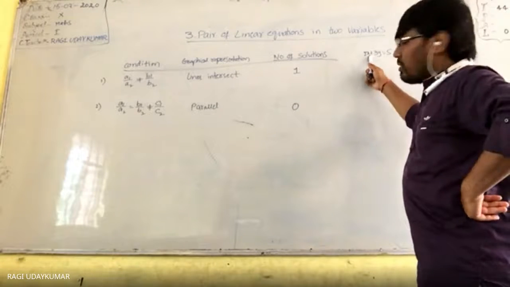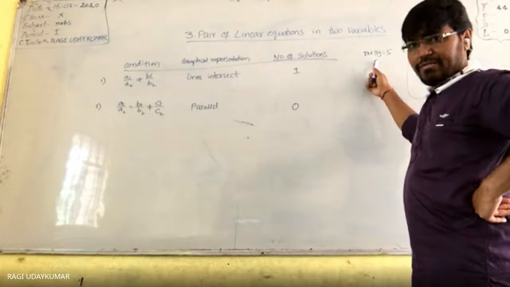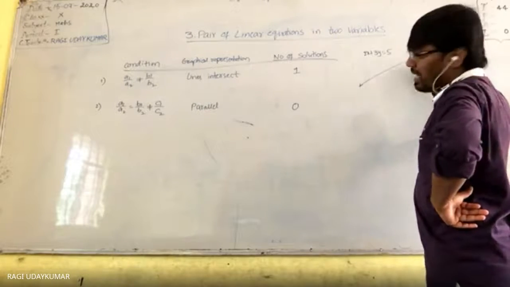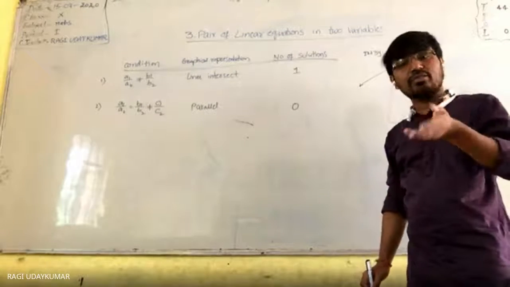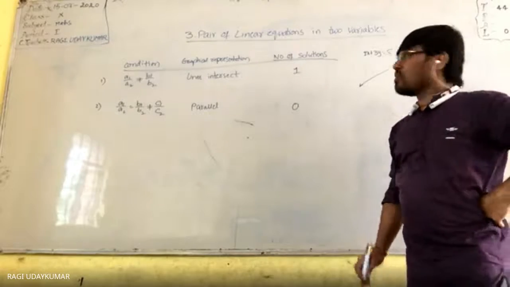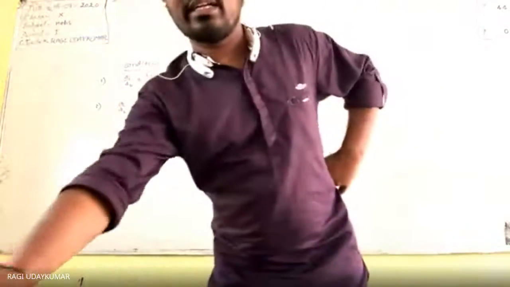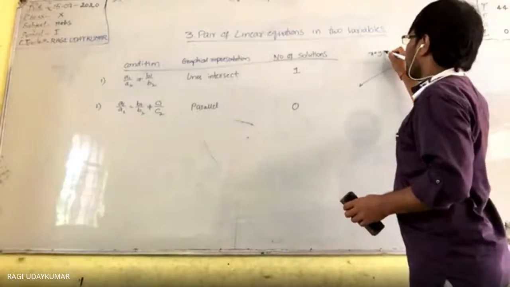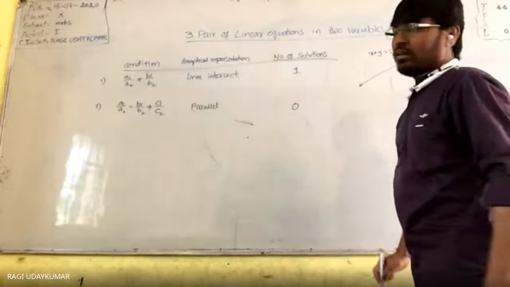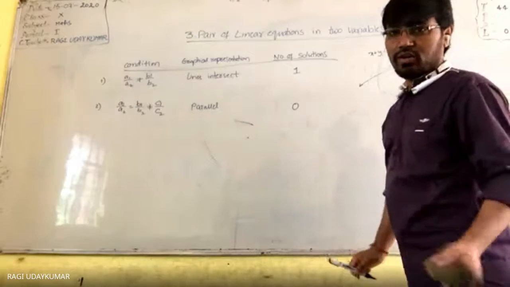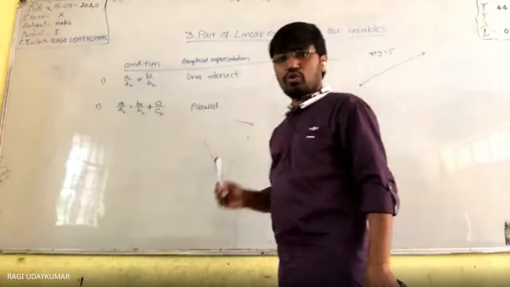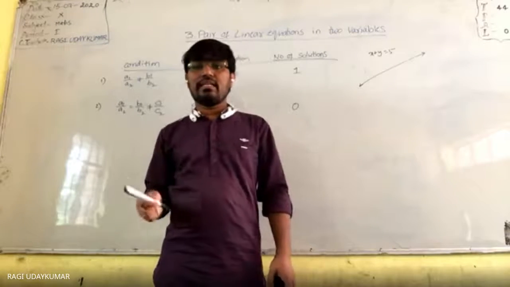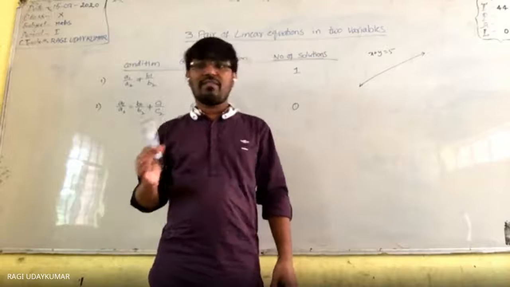Why? Because when you represent this on a graph, a straight line comes. In this straight line, how many points are there? Every point is a solution. So for your sake, I will take the equation in the easiest way. For the other people, I will take x plus y is equals to 5. If x is 0, y will be 5. If x is 1, y will be 4. Means 0, 5, 1, 4, 2, 3, 3, 2, 4, 1.